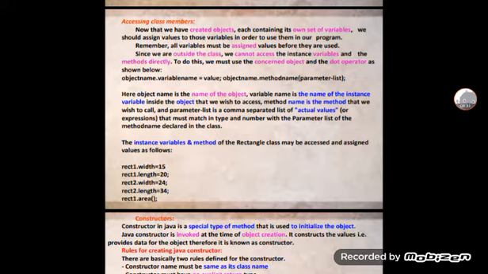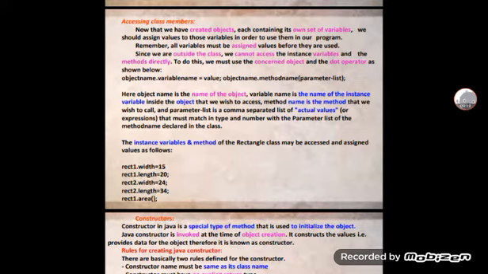Since we are outside the class, we cannot access the instance variables and the methods directly. To do this, we must use the concerned object and the dot operator. As shown below: object name dot variable name is equal to a value. Or object name dot method name with the parameter list, ending with a semicolon. This is how you access the class members.